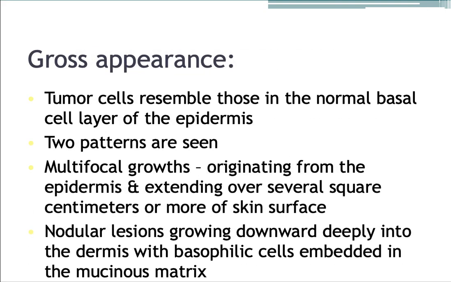Microscopically, the tumor cells resemble those in the normal basal layer of the epidermis. Two patterns are seen: multifocal growths originating from the epidermis and extending over several square centimeters or more of the skin surface, or nodular lesions growing downward deeply into the dermis with basophilic cells embedded in the stroma.